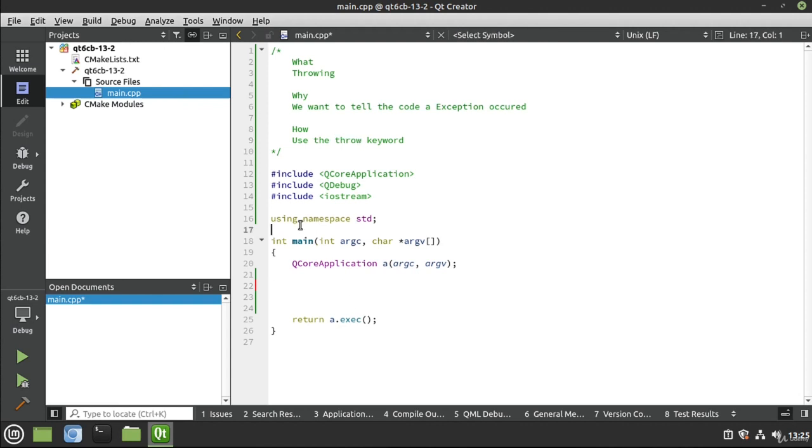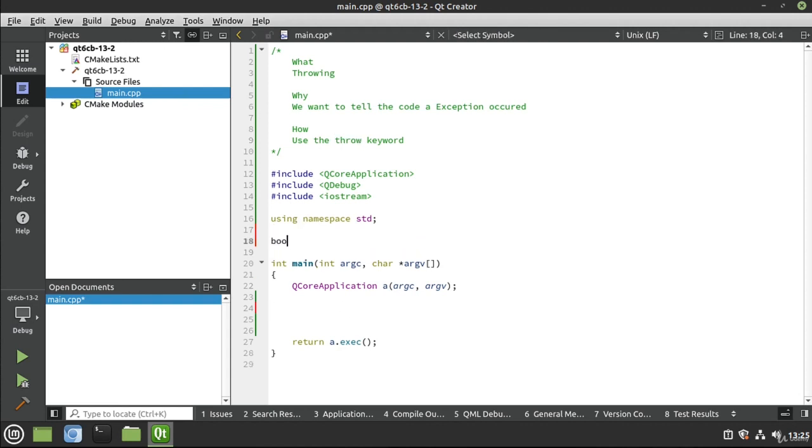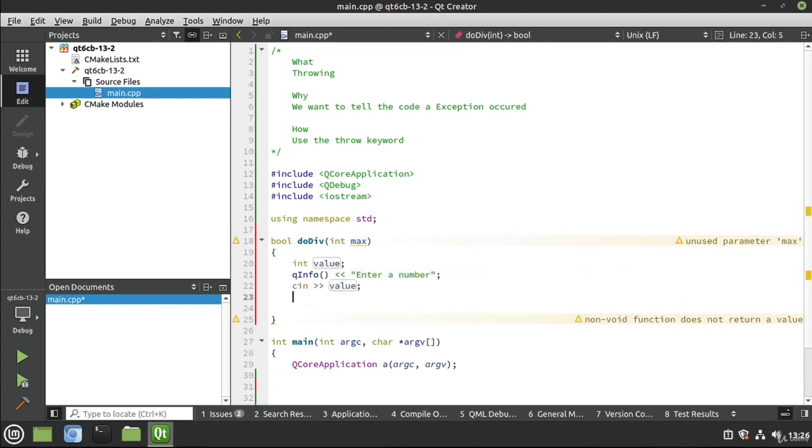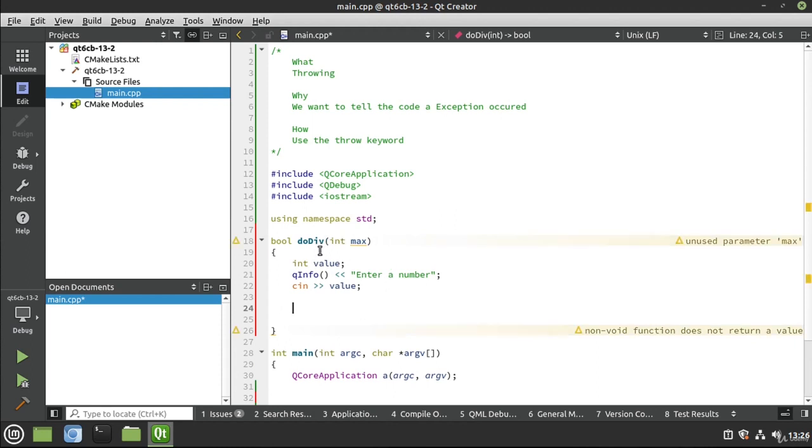So just to demonstrate here, I'm going to make a simple function. I'm going to say bool do div, and let's go ahead and say int max. And I'm going to just copy and paste just a smidge of code in here to save just a few microseconds of your precious time here. We've seen this before. Now, what's happening here is we've got an integer. We're going to say, hey, enter a number, and then C++ is going to cast this for us, which we've seen is very, very dangerous. We want to make sure we can catch that. But before we do, we want to be able to throw it and know what it is.